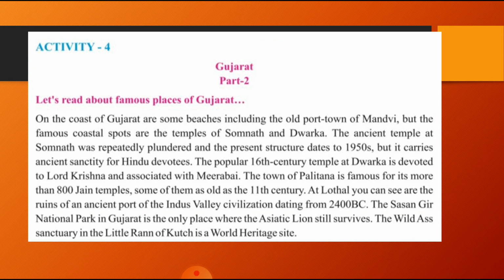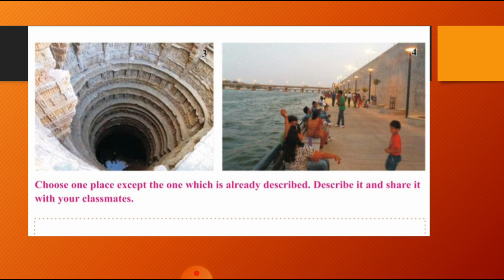And see, in the other picture over here, we can see the Sabarmati river front. You all might have visited that place. It's a really beautiful place, and it is a newly developed and ambitious project of the Ahmedabad Municipal Corporation. The Sabarmati river passes through the city of Ahmedabad, splitting the city into two parts, the east and the west. Since the river has been getting narrow over the years and the city has been getting overpopulated, the banks of the river on either side were lying dry and useless.